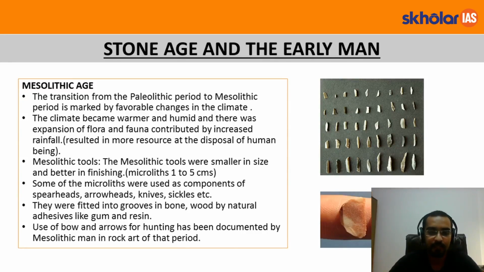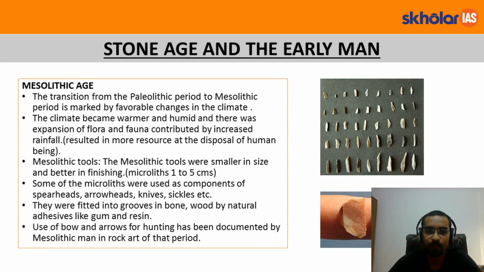So, let's take a look at the tools which were used in the Mesolithic period. The Mesolithic tools were smaller in size and better in finishing. As you can see in the images on the right side, these tools are very small in size. Their size was usually 1 centimeter to 5 centimeter, and this is why they were also called microliths. The tools are so small that they cannot be used directly.